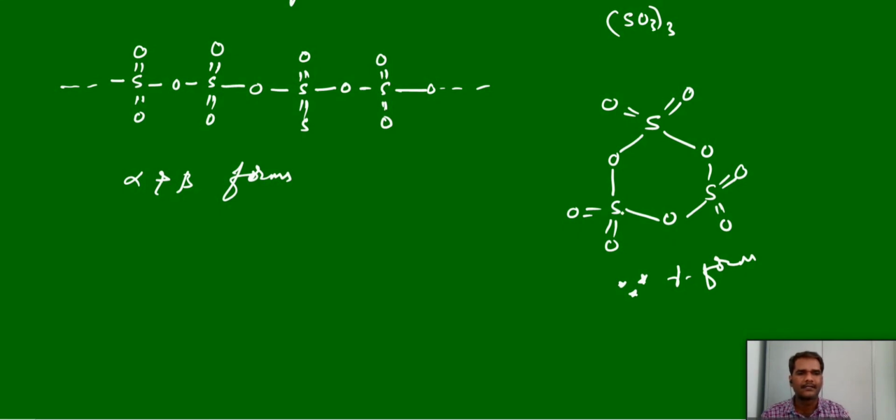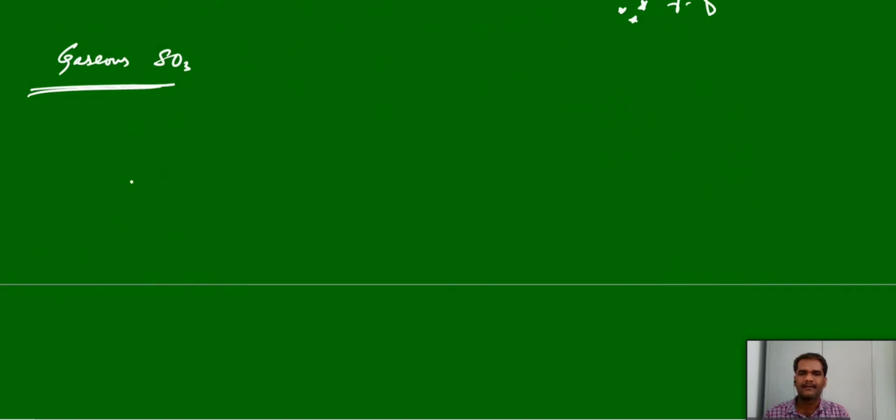Cyclic trimer. Sometimes they'll ask the question, how many S-O-S linkages are there, how many S-O linkages are there, how many double bonds are there, how many single bonds are there. You should remember, we have 3 S-O-S linkages, remaining are S-O linkages in the gamma form of sulfur trioxide. But now see the gaseous sulfur trioxide. These were the solid forms, and the gaseous sulfur trioxide is also very important.